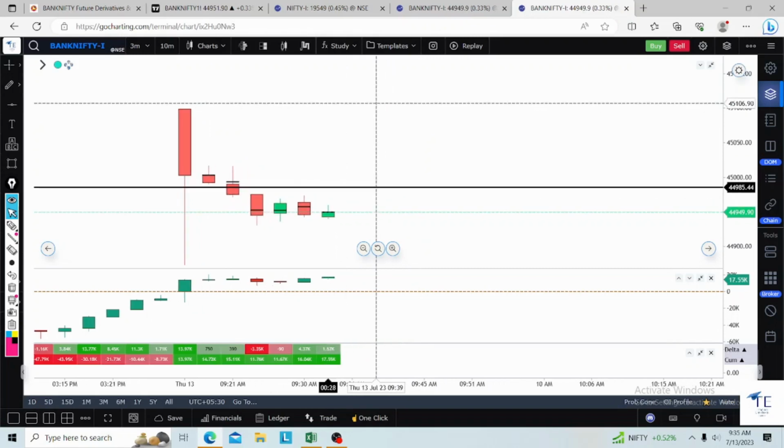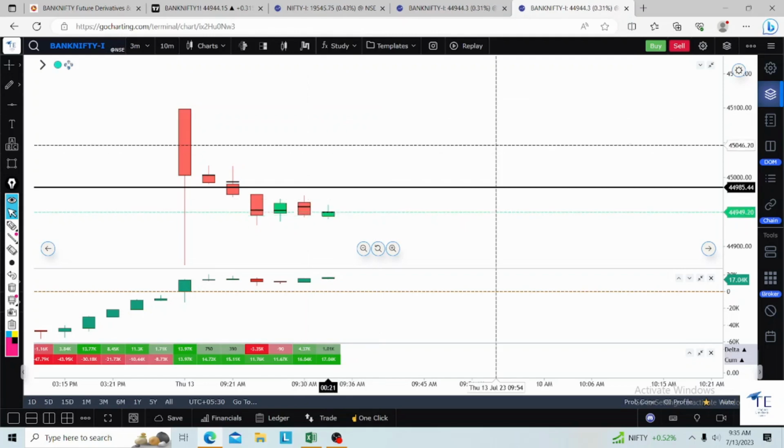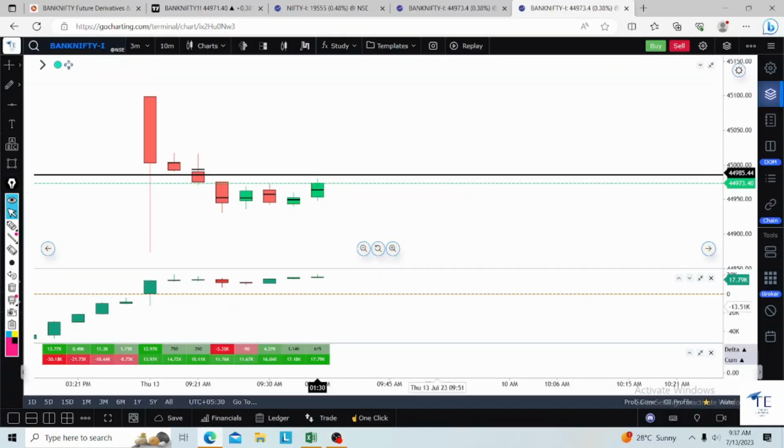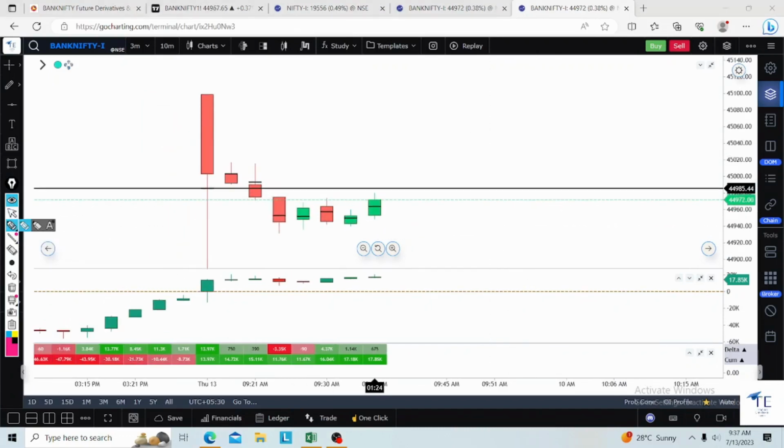So let's see what is going to happen. We are planning to enter only above this acceptance. So we'll wait. As we discussed, we entered here, that means 44,900 CE at 114. At 114 we entered the CE. Below this will be the stop loss. There are higher odds for clearing this particular target. So let's see what is going to happen.